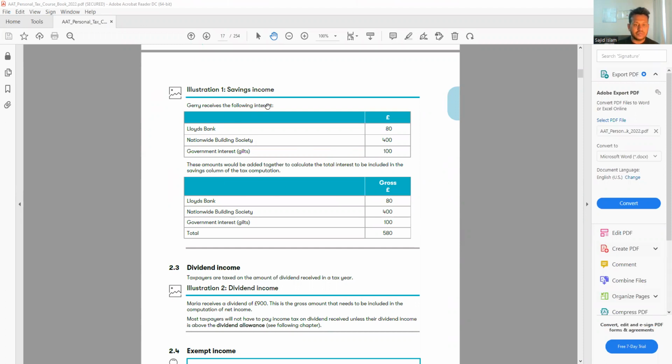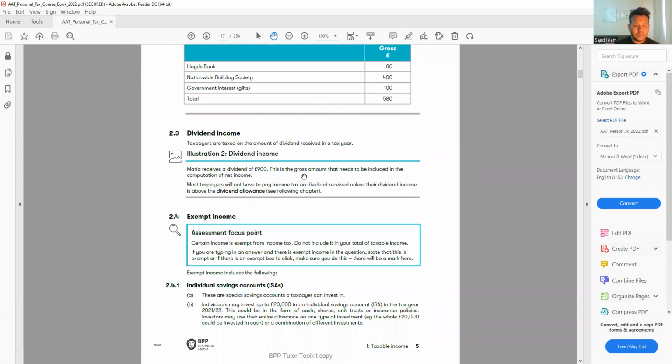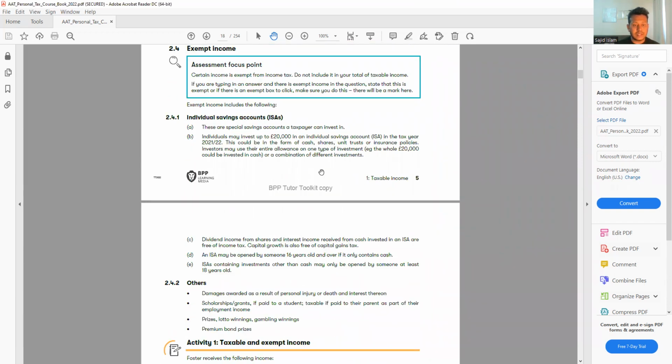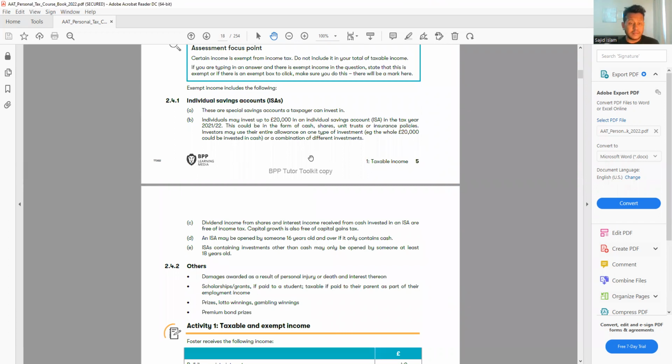So if you receive interest, remember, if you have this word interest, that means it is savings income. The dividend, we already know what it is. And so the ISA, individual savings account, you want to read this one because there is some information that could be important. Individual savings account, ISA, these are special savings accounts a taxpayer can invest in.